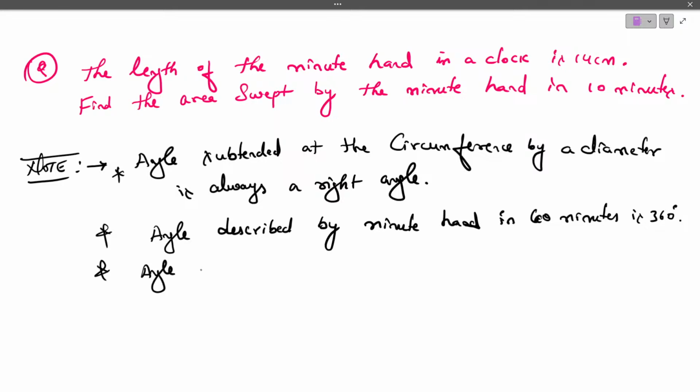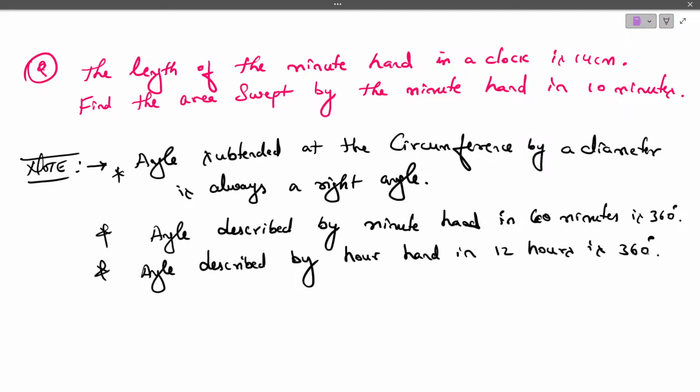Then angle described by hour hand in 12 hours is 360 degree.